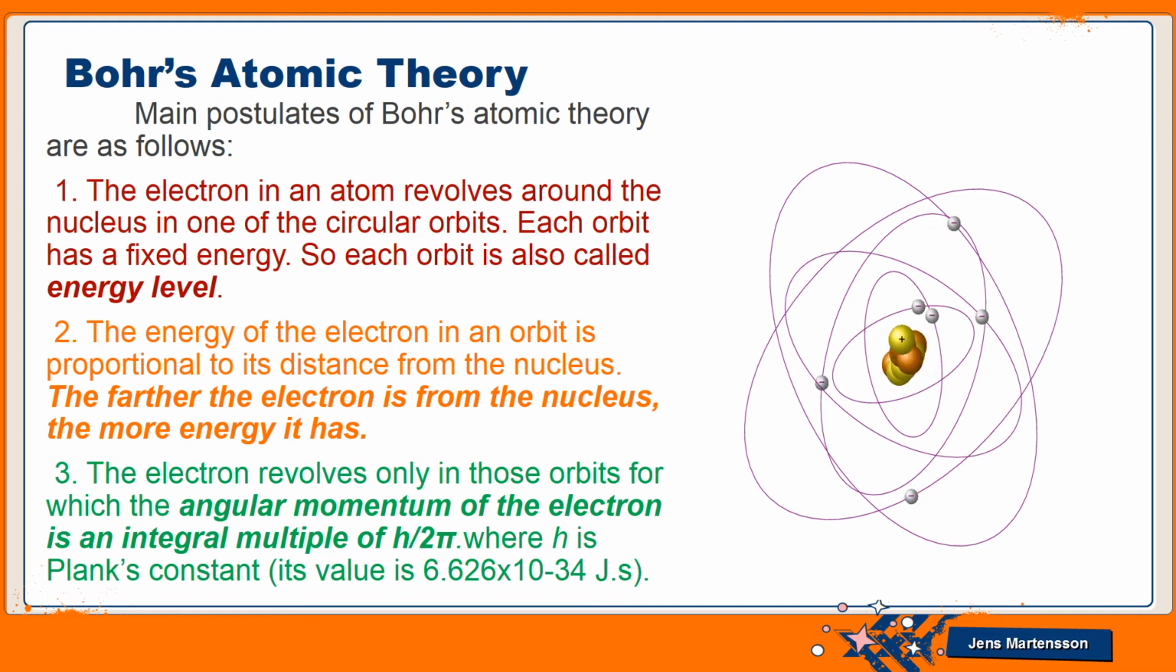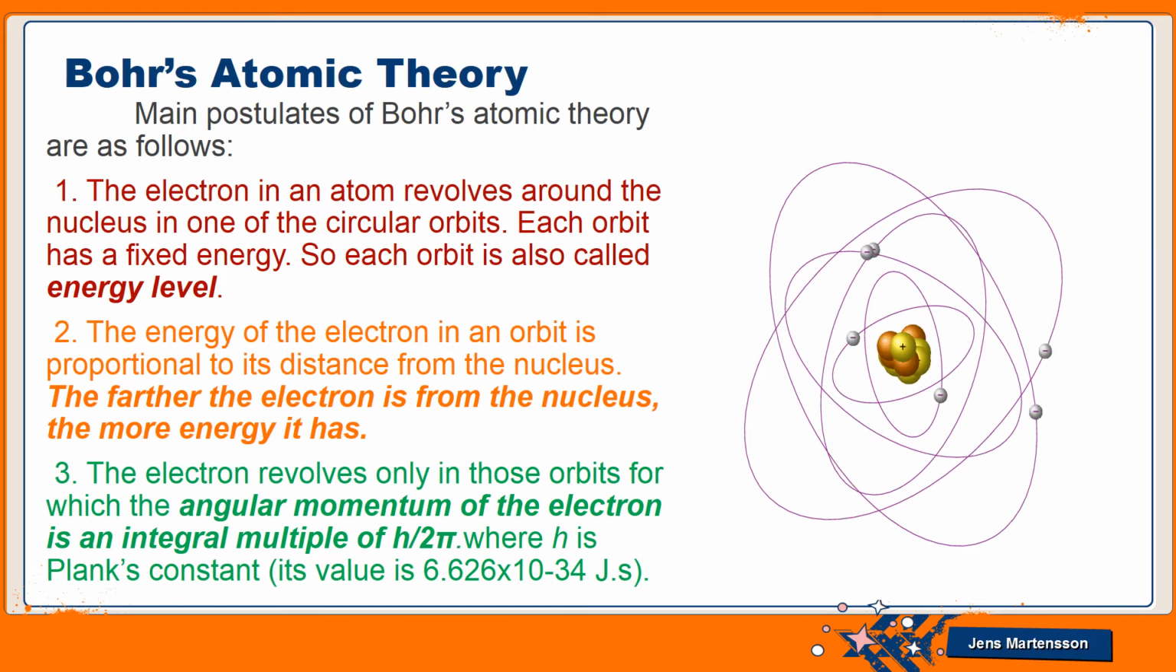The same postulate is given by Rutherford also. But what is the difference? In the case of Rutherford, he does not define that the orbit has a particular energy. Bohr says that each orbit has a fixed energy, and if each orbit has a fixed energy, it means these are called energy levels. Each orbit having fixed energy is also called an energy level. It will have fixed energy in it.